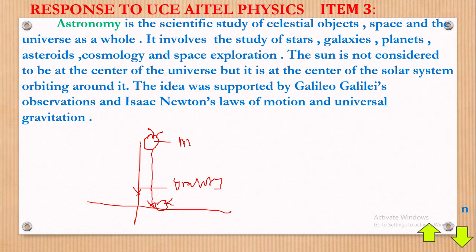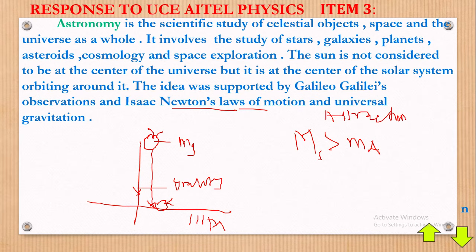The apple has a certain mass, and the surface also has a certain mass. I will call it capital M, and the mass of the surface, capital M, is greater than the mass of the apple. Now Newton said that the law of gravitation says that if two bodies have masses, then there exists a force of attraction, and that force you call the gravitational force. A body with a greater mass tends to pull a body with a lesser mass towards itself. That's why this apple falls down. Do you really see that? Okay, very good.